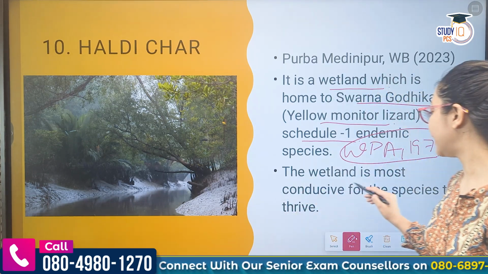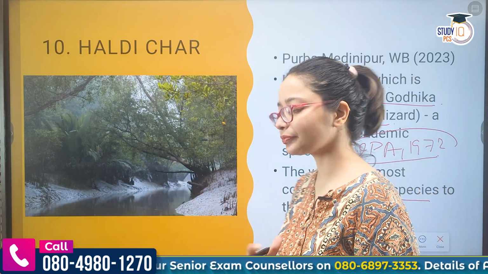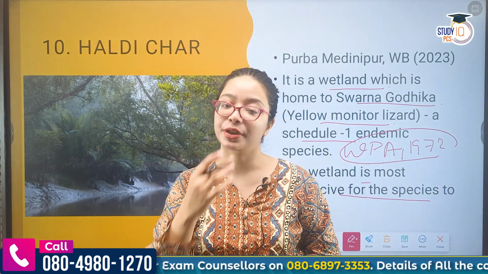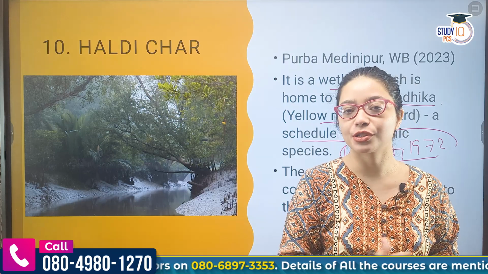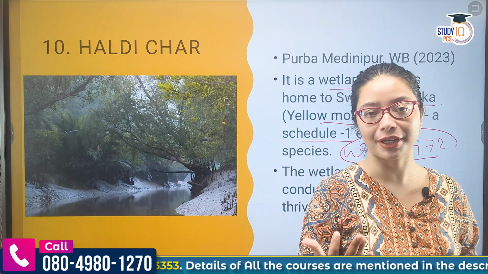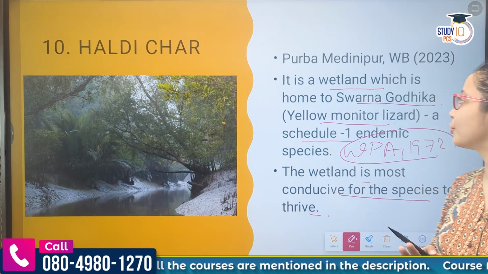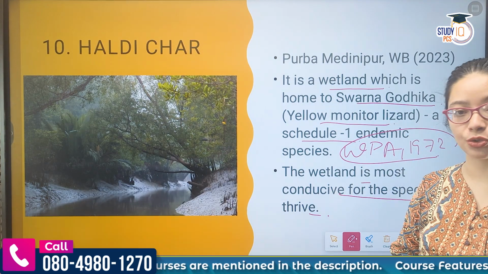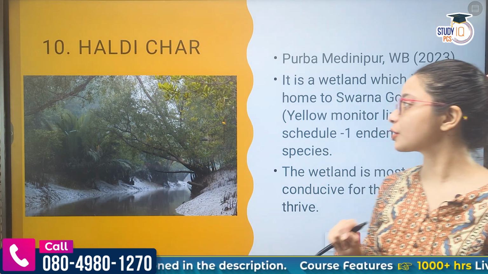Okay, the wetland is more conducive for this species to survive, and mostly here we see its population in West Bengal. And if this particular wetland is drying up, desertifying, this species will stop living. So this is what you have to remember. This was also declared in 2023, so many sites were declared in 2023.